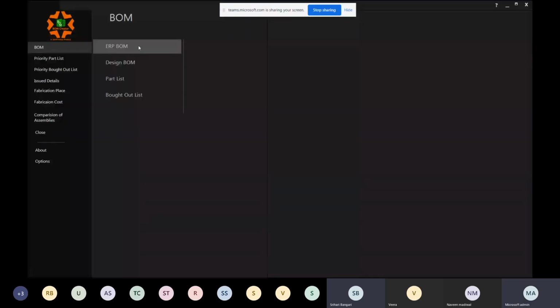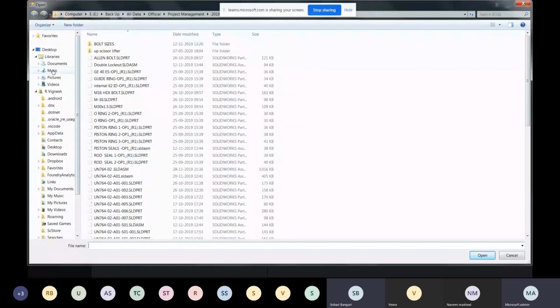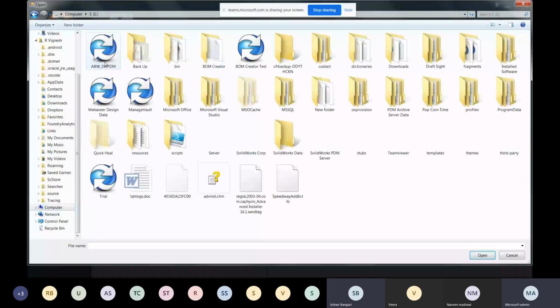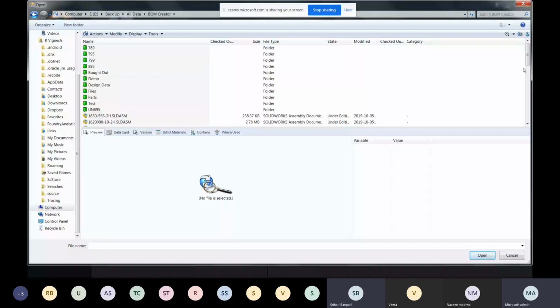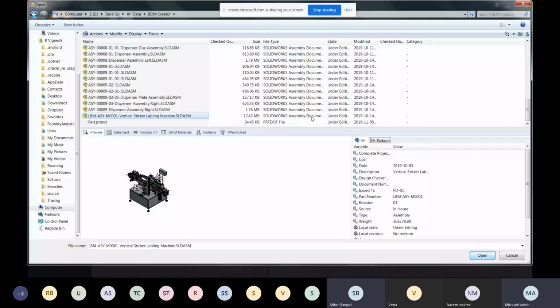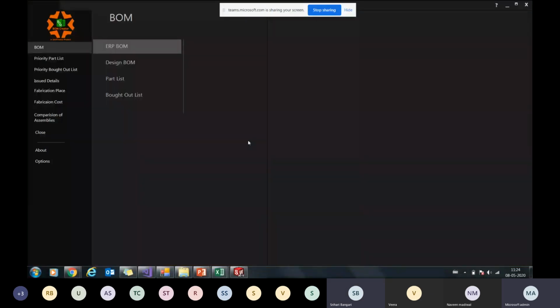What I was saying is, when we click on the ERP BOM, the best part is we always work with the main parent assembly of the file. We do not work on the child. We are not concerned with the child of the machine or anything. So this is the main assembly I'm going to pick, right? We'll always be working on the main assembly. When we click on this, it takes a little bit of time, and we get an Excel based, ready to upload ERP BOM out of our system.